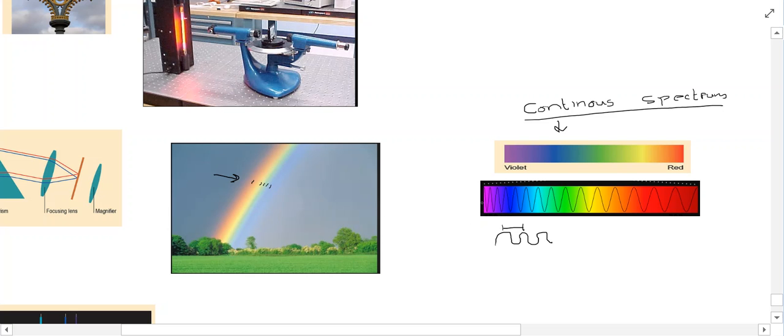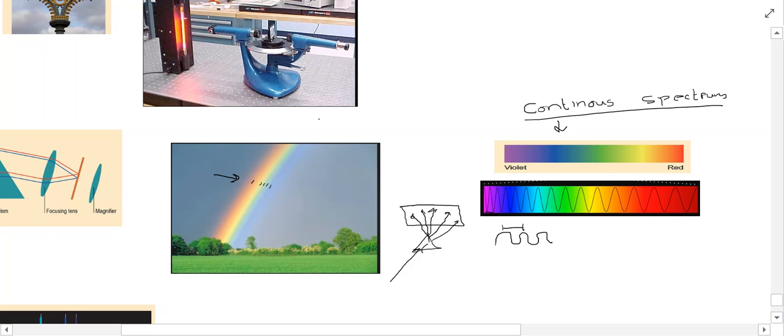Now, what happens is light is diffracted or bent at different angles depending on the wavelength. So because of that, we're able to separate all the light. So imagine this is your prism here, and this is your white light coming through. What's going to happen is it's going to pass through the prism, and it's going to bend all the white light. It'll all come out at different angles.